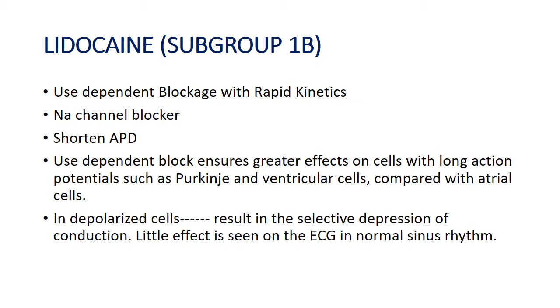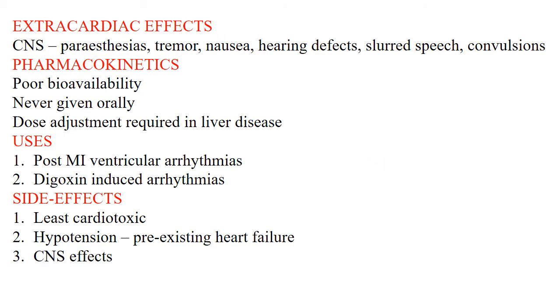In depolarized cells this results in selective depression of conduction, and little effect is seen on the ECG in case of normal sinus rhythm. Extracardiac effects of lidocaine include, in the CNS, paresthesia, tremor, nausea, hearing defects, slurred speech, convulsions. Pharmacokinetics: they have poor bioavailability. They should never be given orally. Dose assessment is required in liver disease. Uses include post myocardial infarction ventricular arrhythmias and digoxin-induced arrhythmias. Side effects: it is the least cardiotoxic. Hypotension may occur due to pre-existing heart failure. CNS effects may occur.